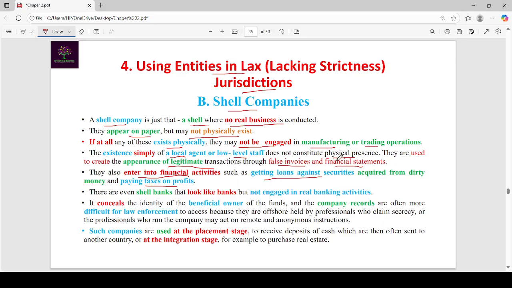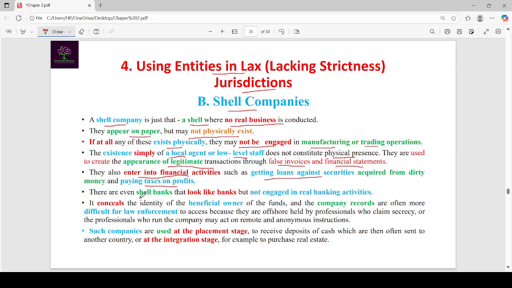By showing these fake financial statements, they avail loans from the banks. In those statements they show that they earned profits, and for those fake profits they also pay taxes. So clearly they enter into the financial system.